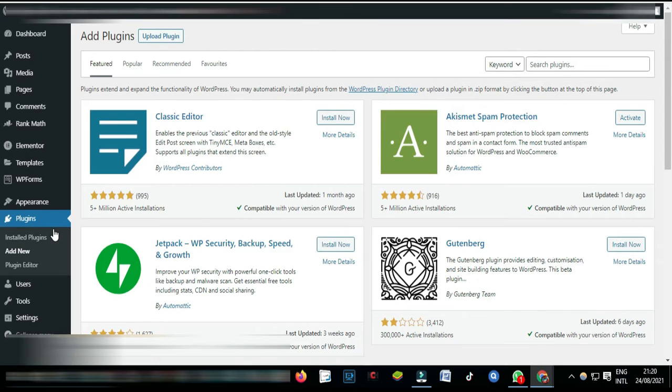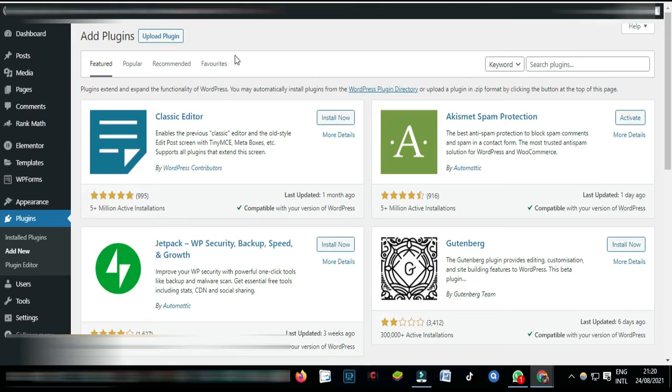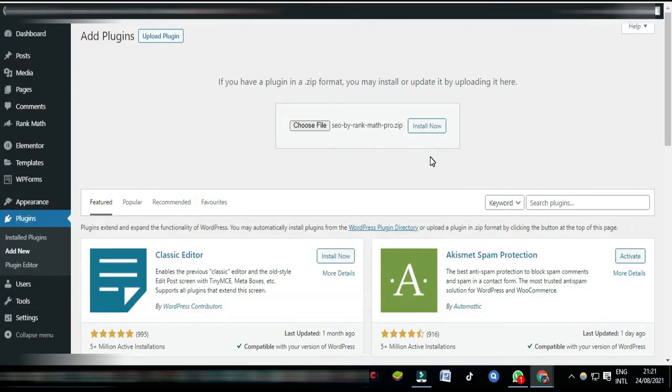Do not uninstall RankMath, the free version. If you got it already installed, do not uninstall it. You must leave it there. Okay, so we are going to upload our new plugin. You click here, upload plugin, choose files. So this is the file. You click install now.